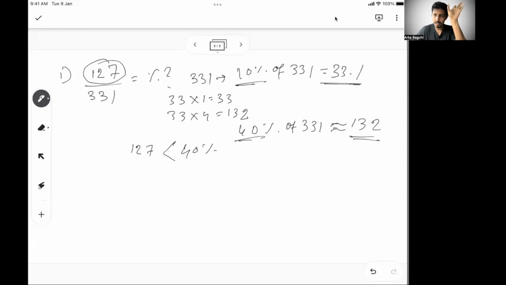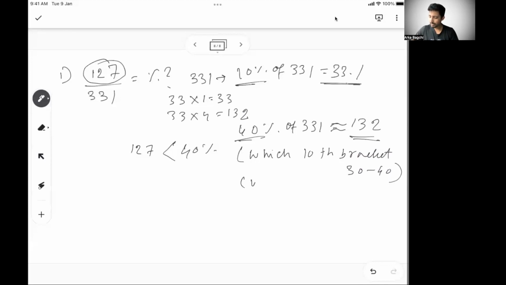If you see some other values that are more than 40%, identifying this will help you, then you stop right here. You don't need to do any further recalculation. But if you see there is more than one answer in the less than 40% range, then you narrow down further. First you identify which 10th bracket it is falling in. So I know here it is between 30 and 40, right? 30 is 99 something and 40 is 132.